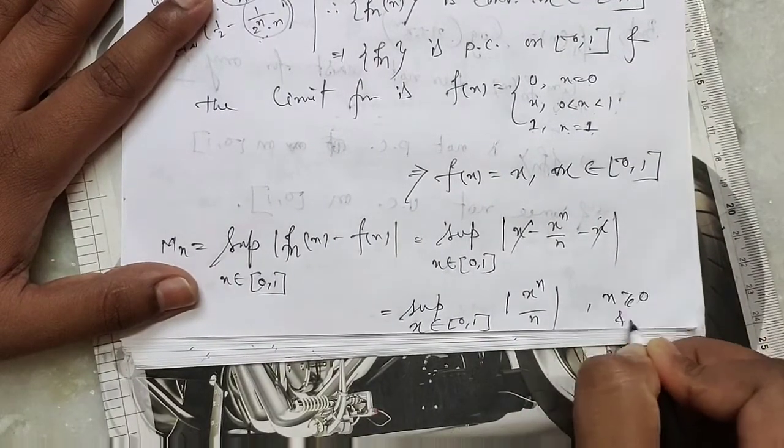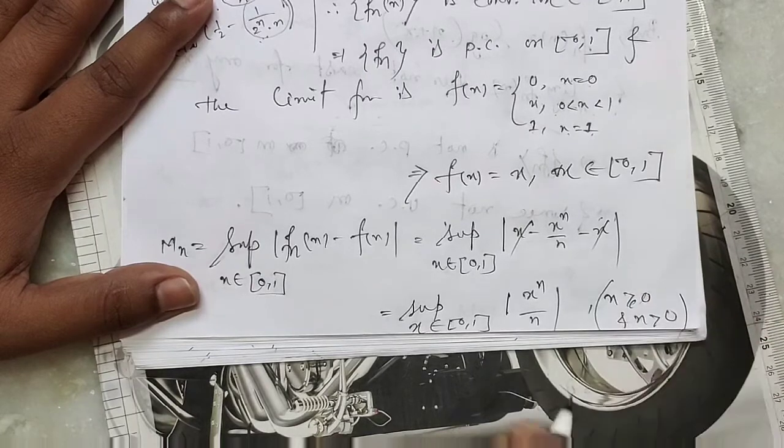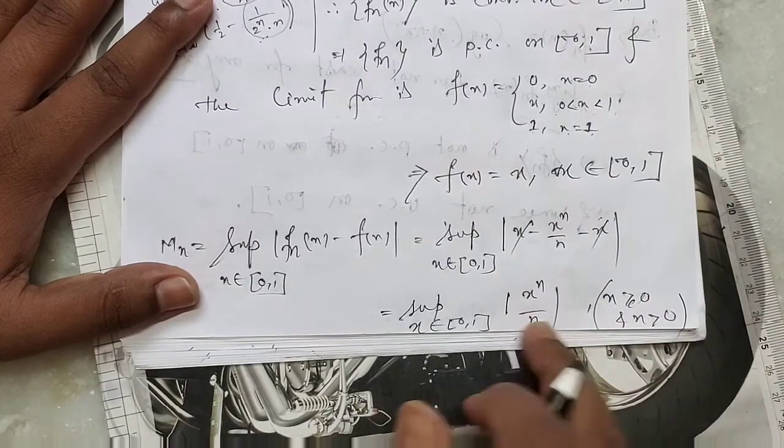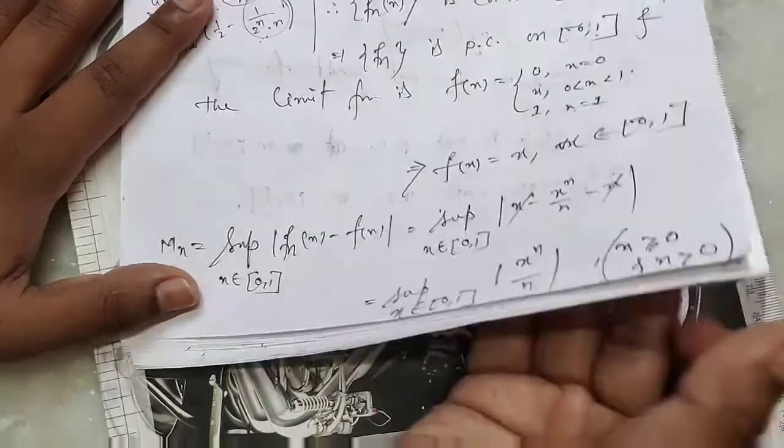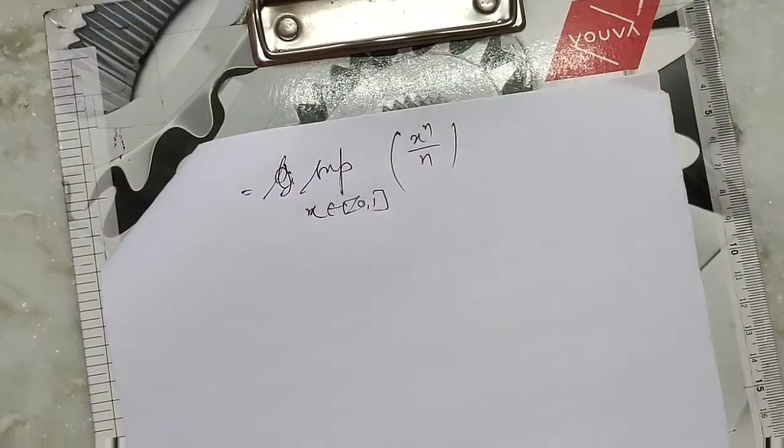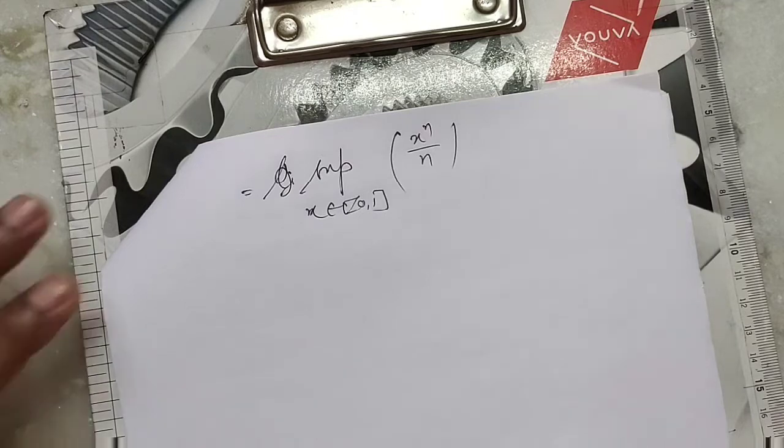Since x is greater than or equal to 0 and n is greater than 0, this is a non-negative term, so we remove the mod. So this equals the supremum over x in [0, 1] of x to the power n by n. Clear?